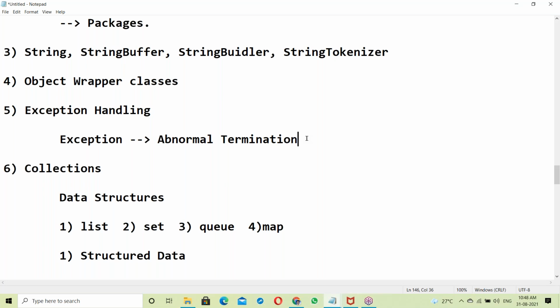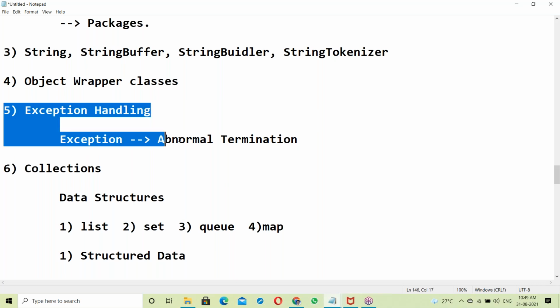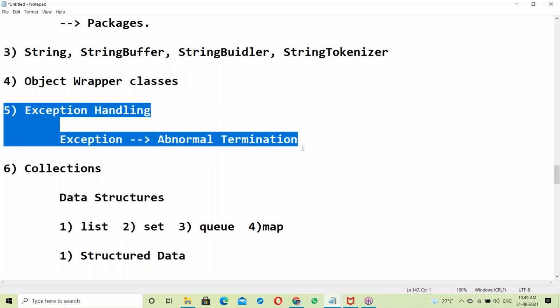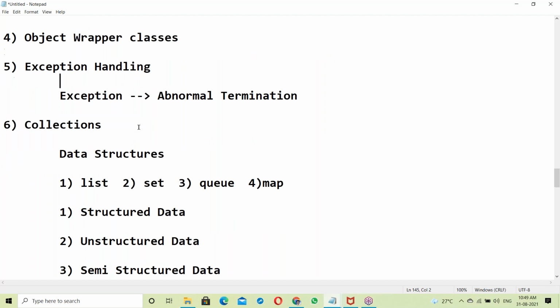Please try later. Please submit after some time. That kind of message should just be displayed. That kind of message handling is nothing but exception handling. Even if the network is down, the application should not terminate abnormally. That has to be handled, which is nothing but exception handling. The networking exception has to be handled here.